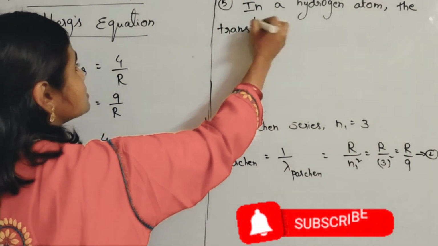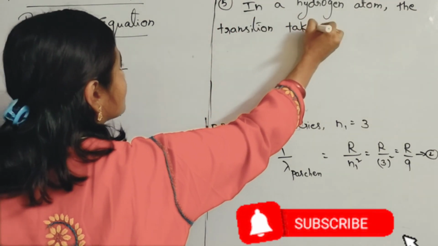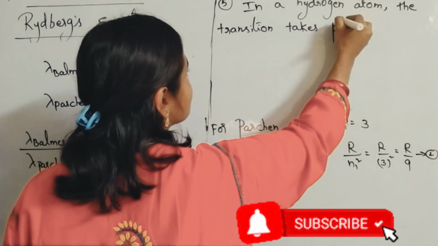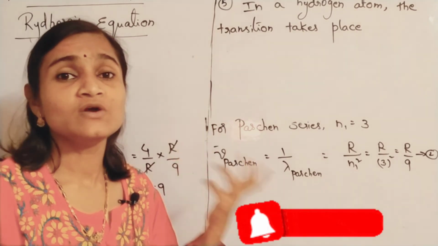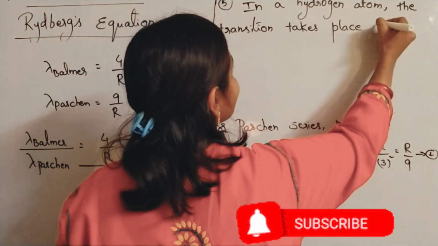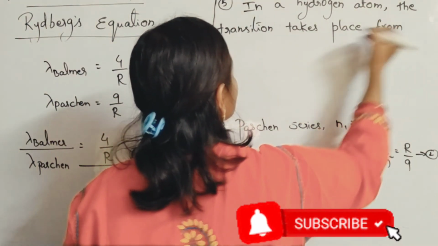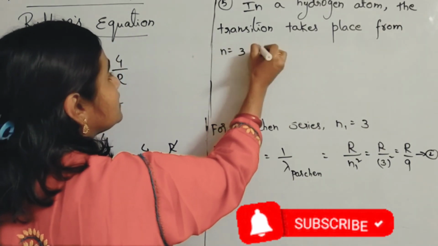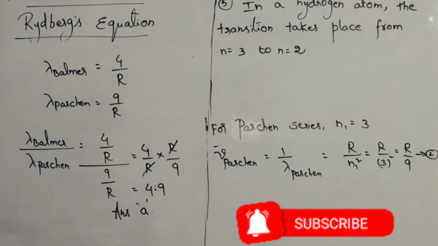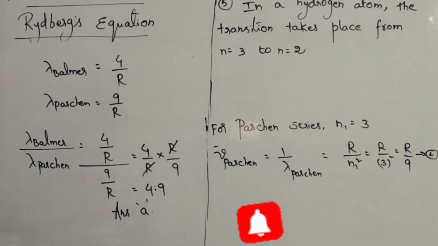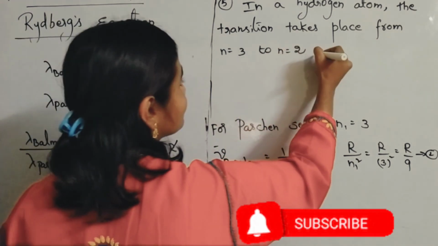The transition takes place means electron jumping. Jumping of electron takes place from n is equal to 3 to n is equal to 2. Okay, it is given like that. And Rydberg's constant is also given. And he is asking us to find the wavelength.